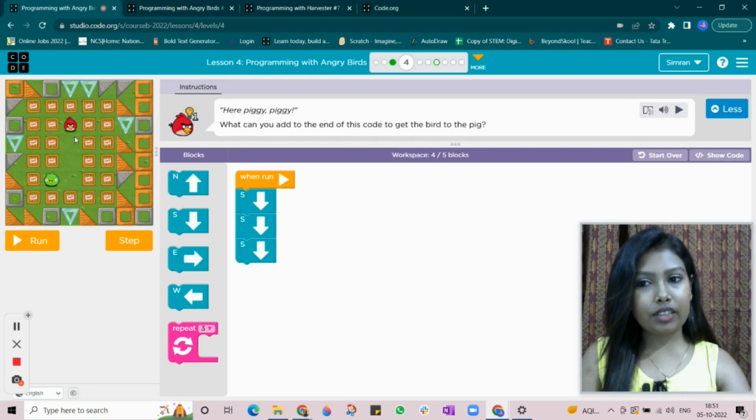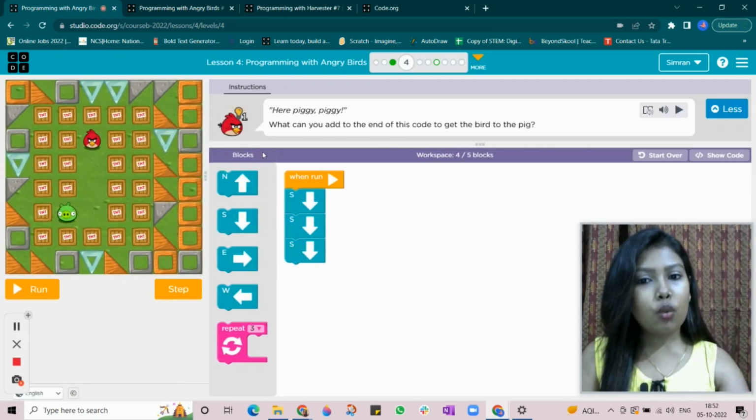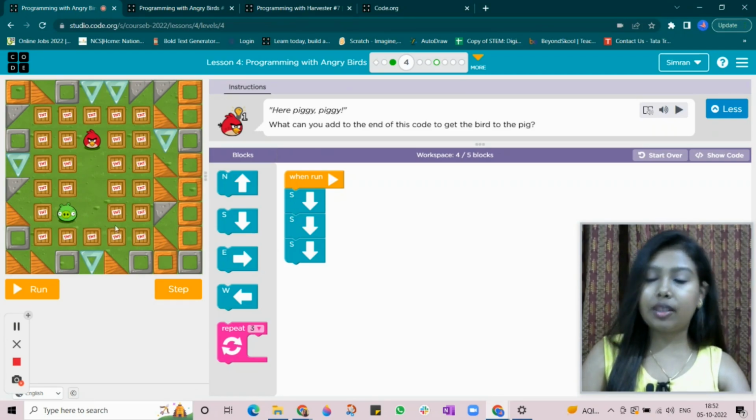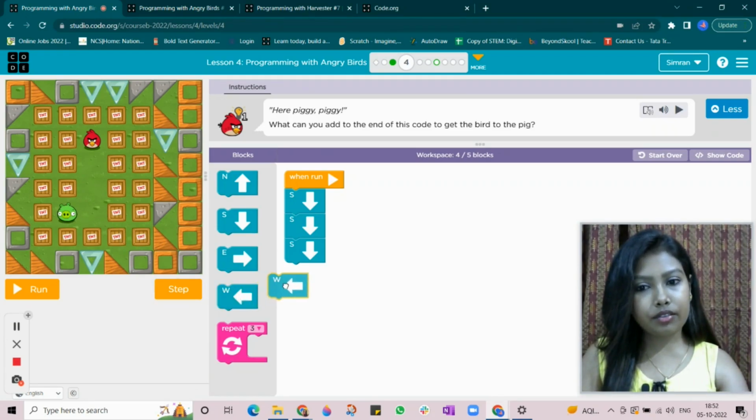So this is the second level. Again, if I want to win this level, what will be the sequence? We can see we have a few hints here. South, south, south, that means the angry bird will go 1, 2, 3 steps down and then 1 step in the direction of west, that means left side. So I'm going to connect one west command.